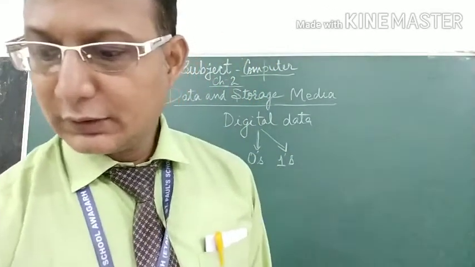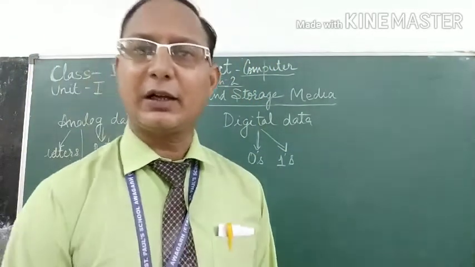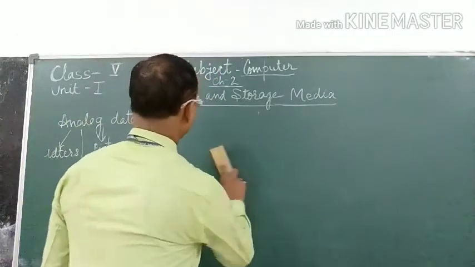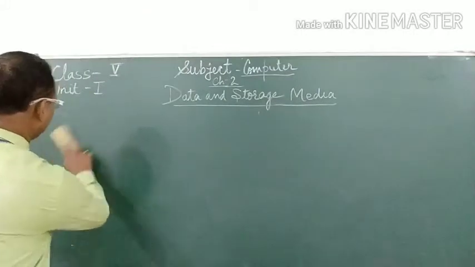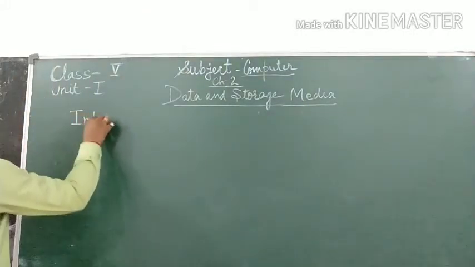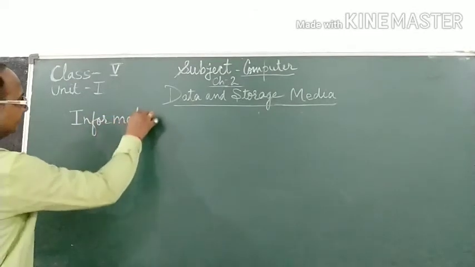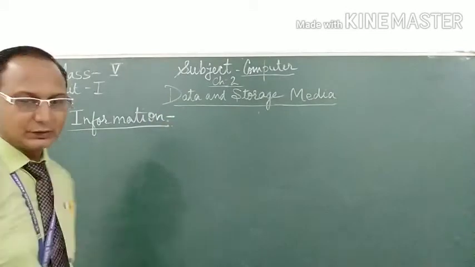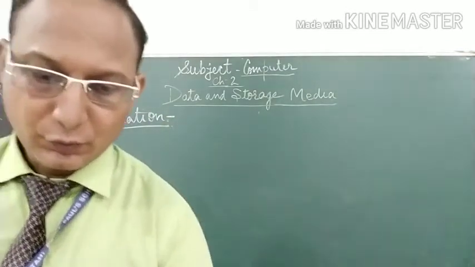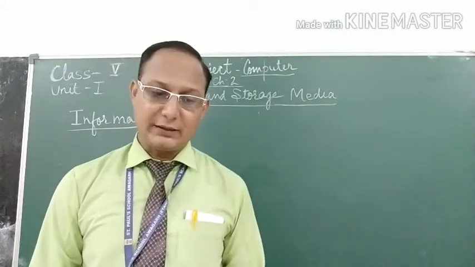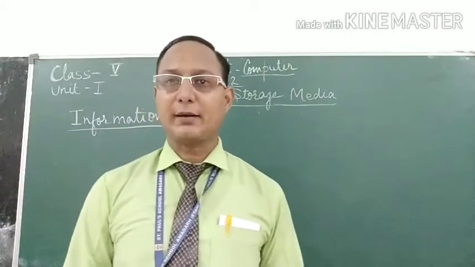Now, children, we will study about information.